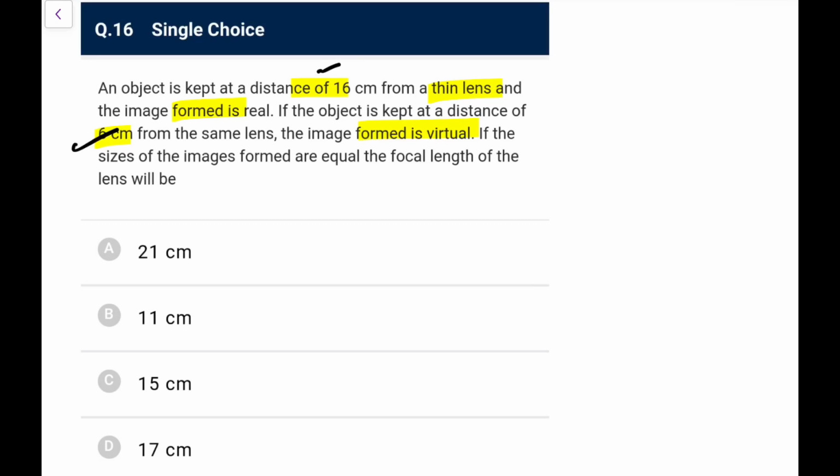Because in the virtual case we can make it out that this is a convex lens we are having, and this would be magnified, so that would also be magnified. So it is between f and 2f we can make out. But let's say, magnification in both the cases we are equating. The magnification is equal to v by u in the case of the lens, and we have 1 by v minus 1 by u is 1 by f. So v is equal to uf upon u plus f, so magnification comes out as f upon u plus f.